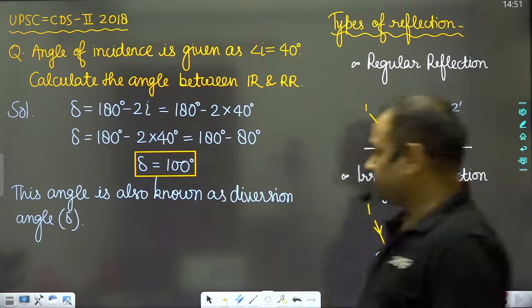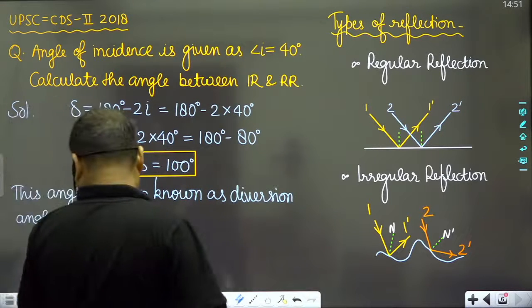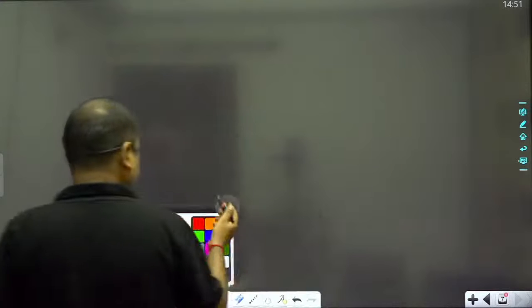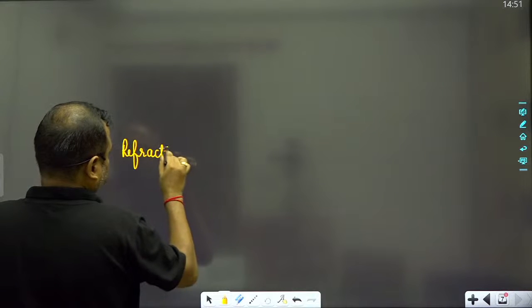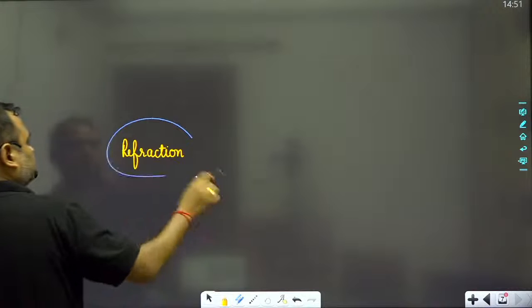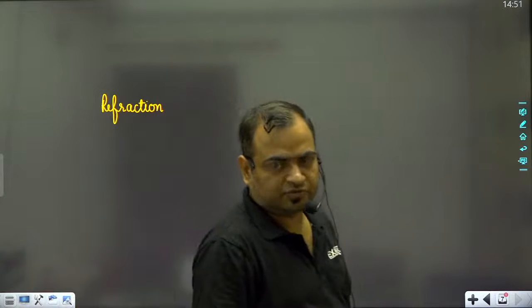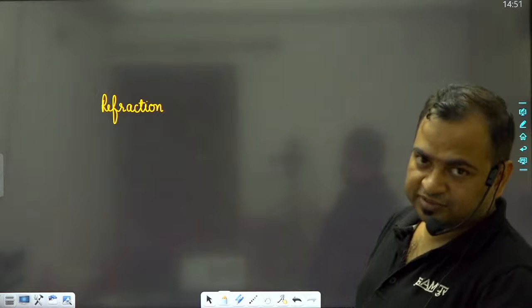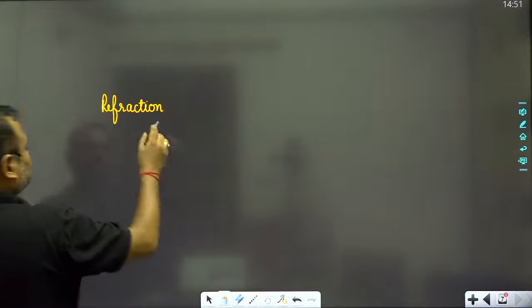Now we will study refraction. When we talk about refraction, refraction means when a light ray goes from one medium to another medium, then it deviates from its path, and this phenomenon is known as refraction of light.